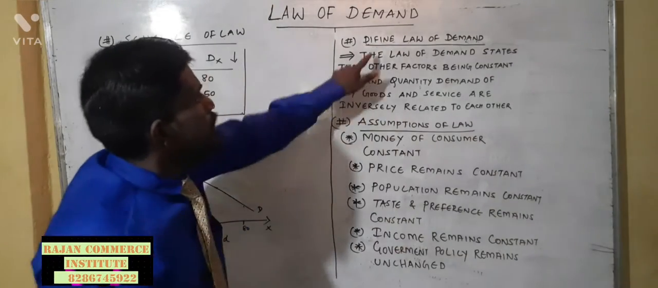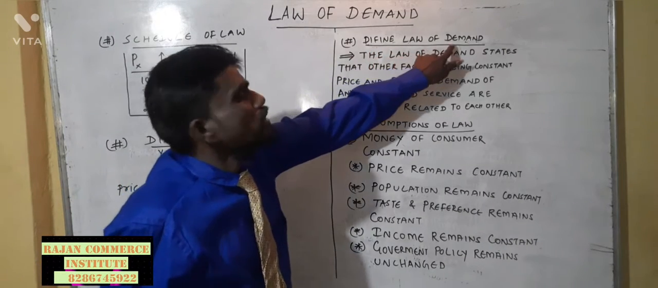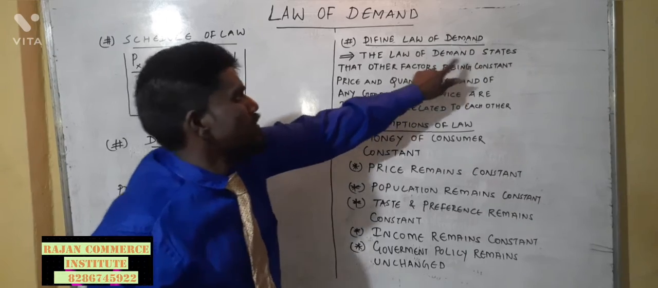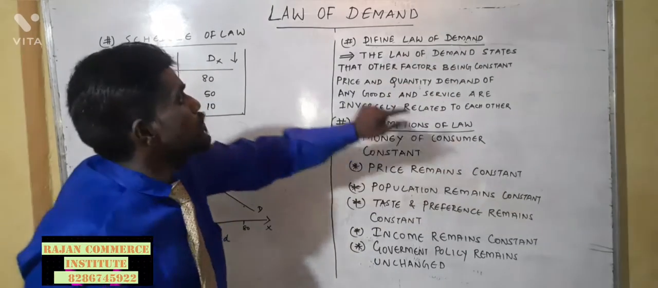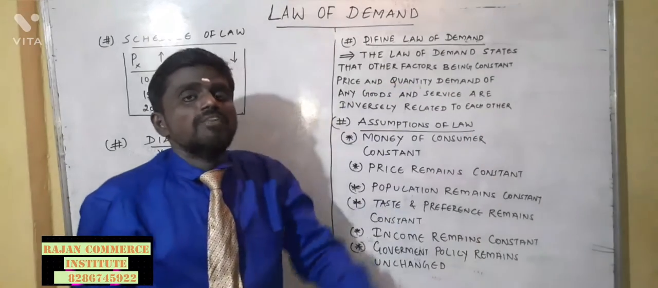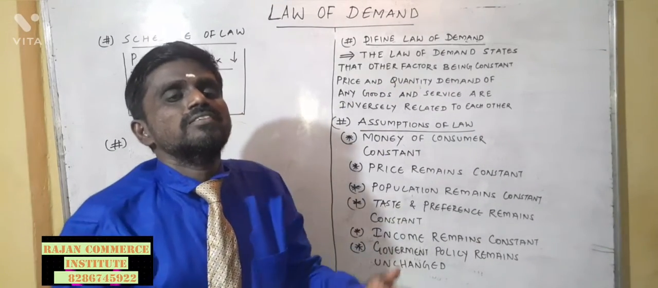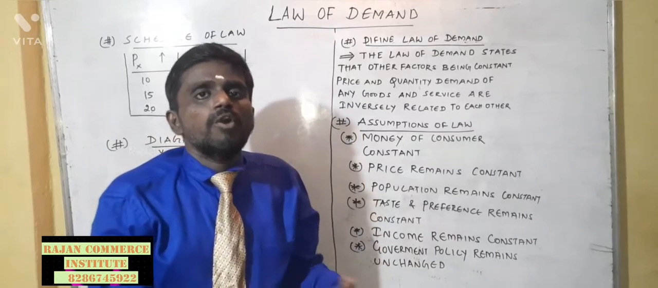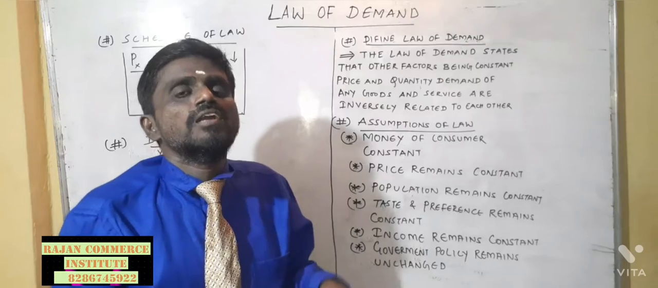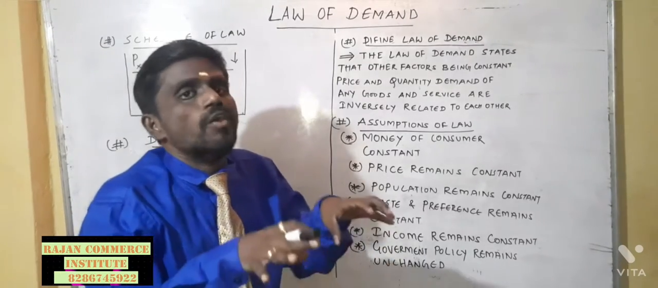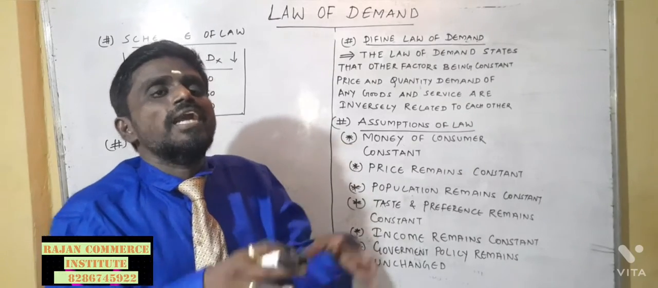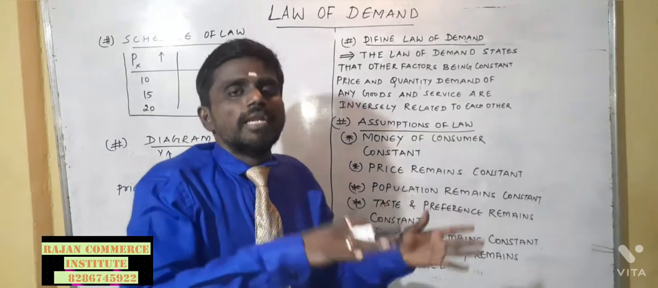The law of demand states, other factors being constant. What do other factors mean? Taste, preferences, interest, income, population, and so on. The other factors are constant. Here we are considering only the price and quantity demanded of that particular product. We are ignoring the other factors which affect the market demand.